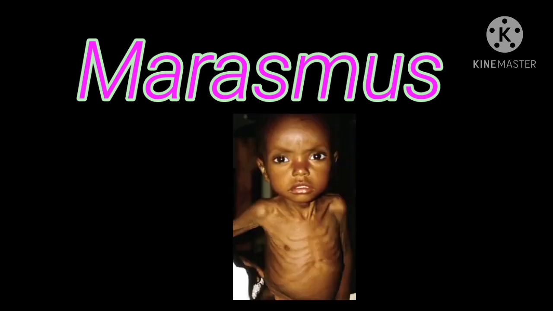Second one, marasmus. It mostly affects children below the age of 1 year. What is the reason? Because the diet is poor in carbohydrates, fats and proteins.